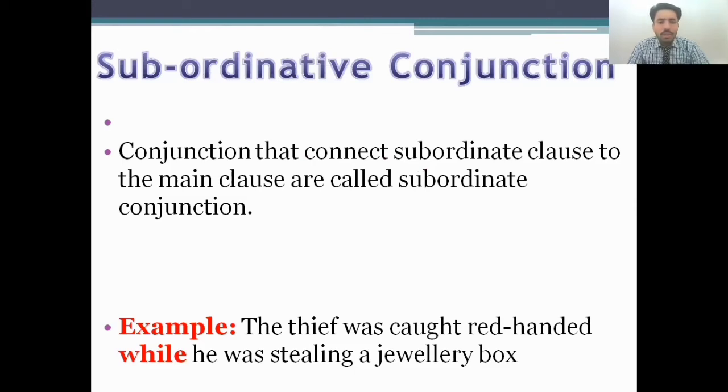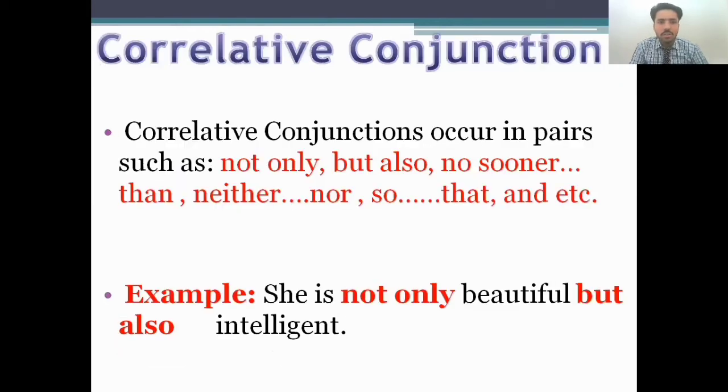The conjunctions that connect the subordinate clause to the main clause are called subordinate conjunctions. Let's see how. The example: the thief was caught red-handed, and why he was stealing a jewelry box. You see that with the help of "why", two different sentences are connected with each other. It means the conjunctions that connect a subordinate clause to a main clause are called subordinate conjunctions. So this is all about subordinate conjunctions.